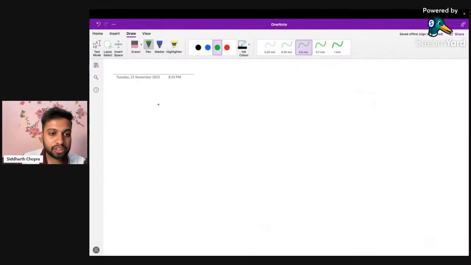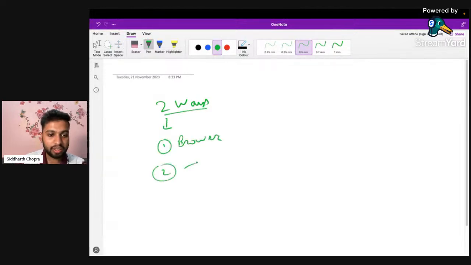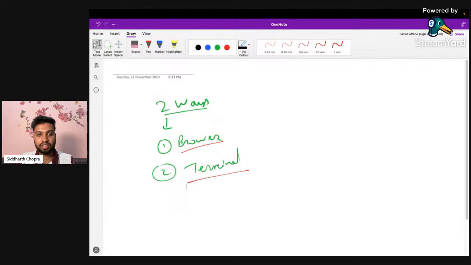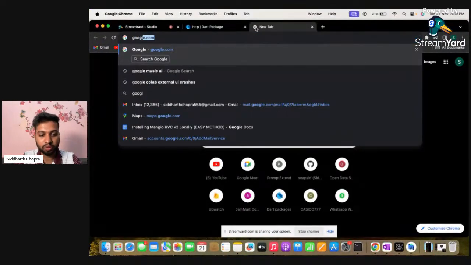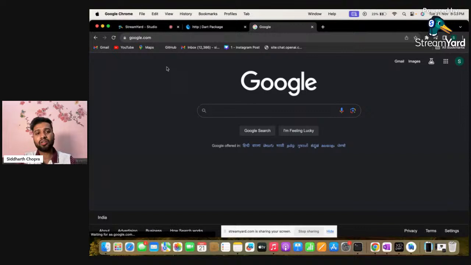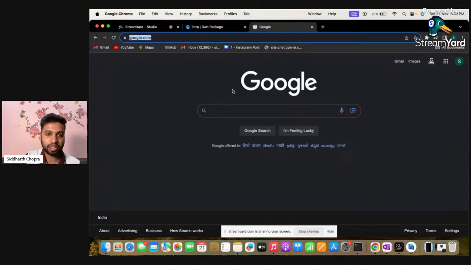So there are two ways to access a website. The first one is by browser, and another one is by terminal. Yes, you can access any website with the browser as well as the terminal. For example, if I want to go to google.com, I can just go to google.com, and this is how I visited this website from our browser. But again, I can access this same website from the terminal as well.